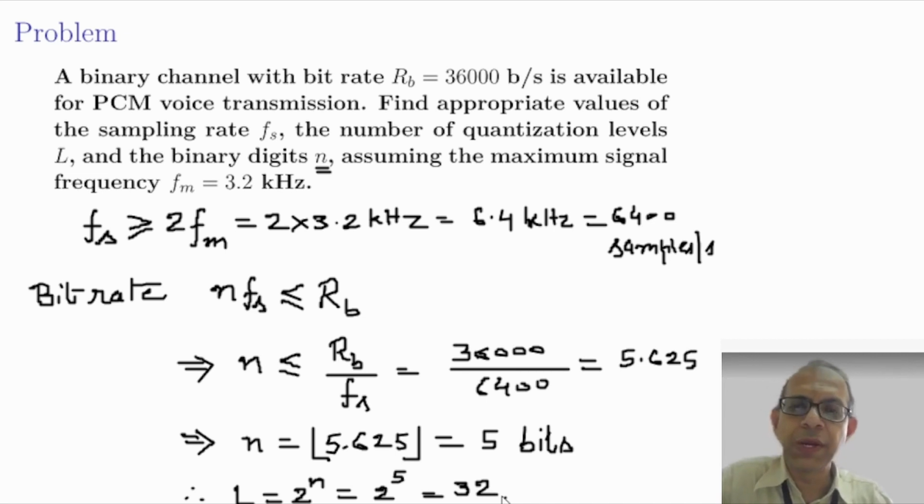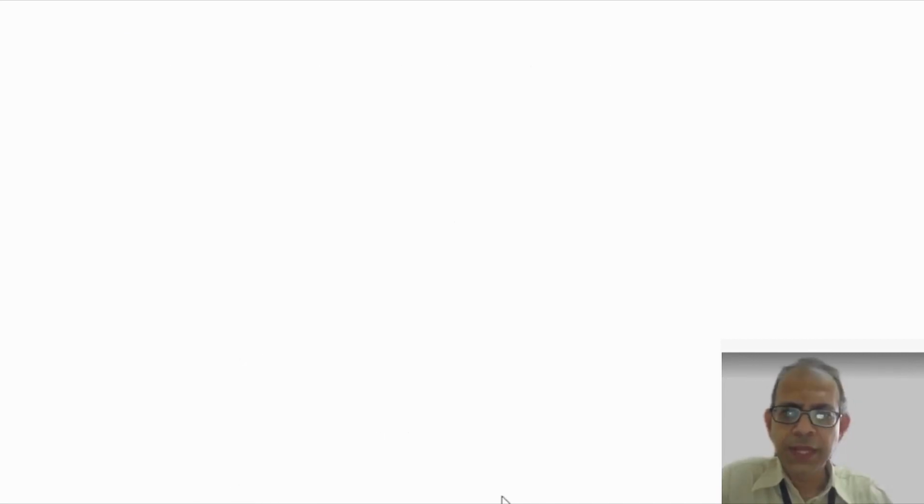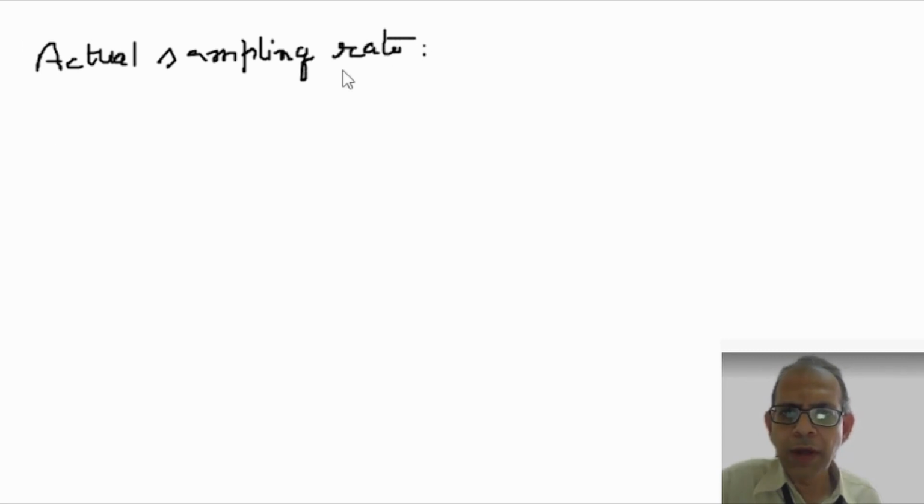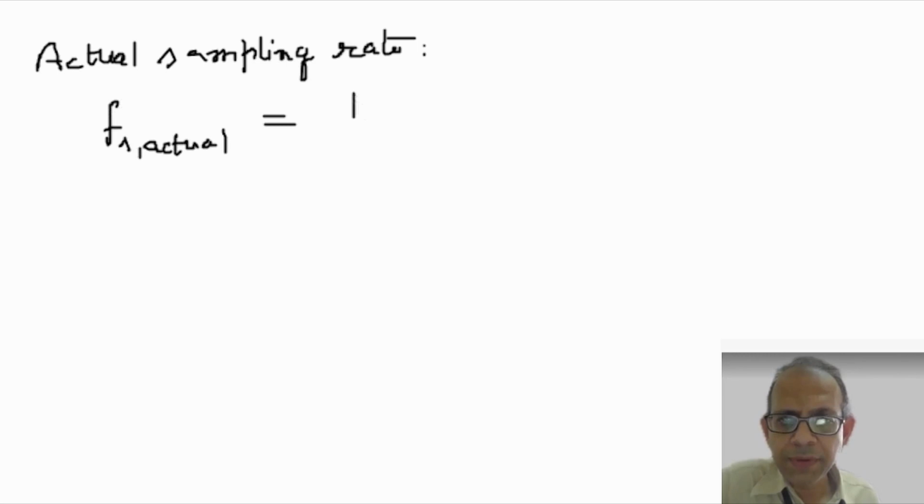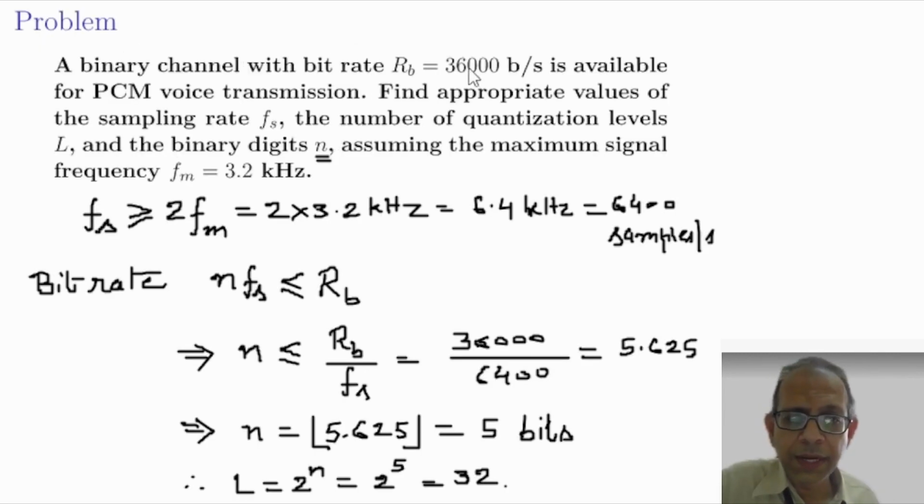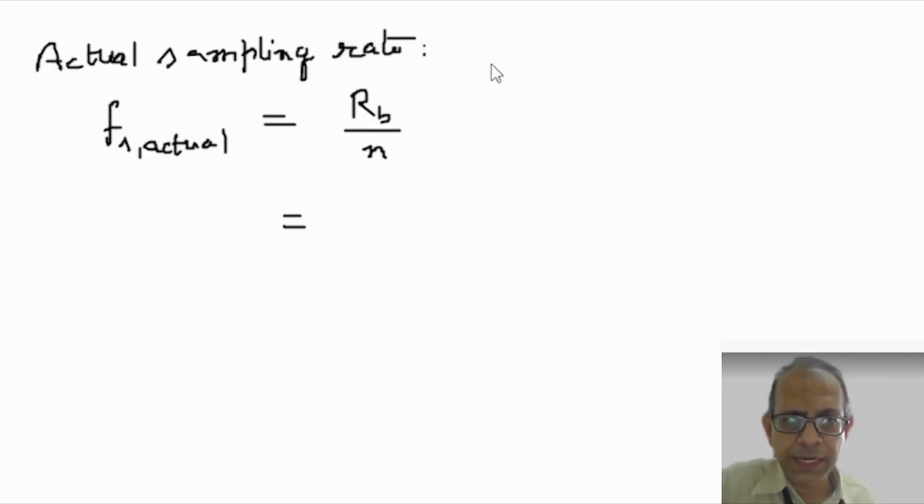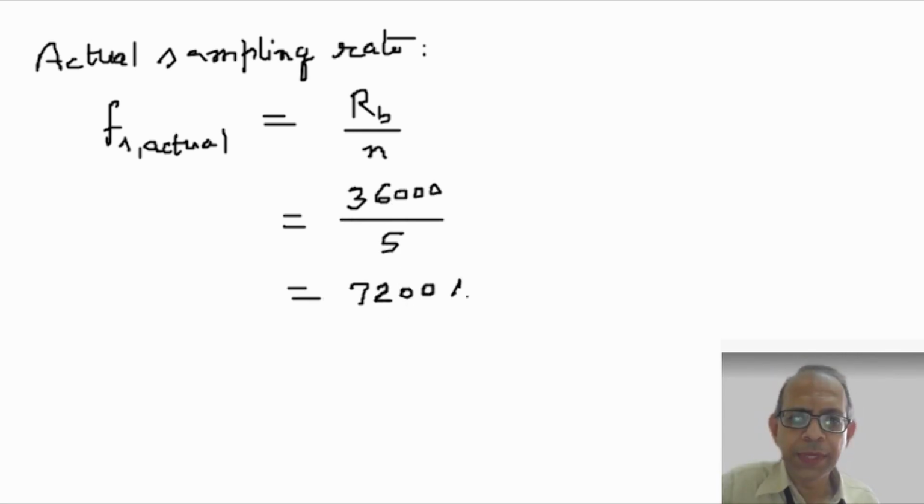And now finally we need to compute the actual sampling rate. So the actual sampling rate, call it Fs actual, is, from this expression, Fs equal to Rb by n. Rb is, as you can note here, 36,000 bits per second, and n is 5, and that is 7,200 samples per second.